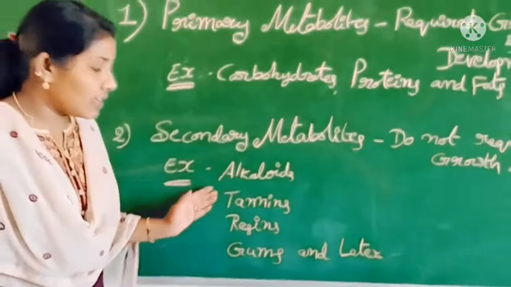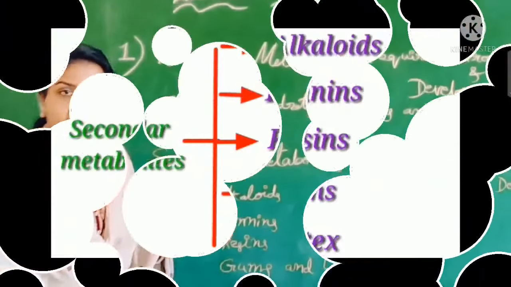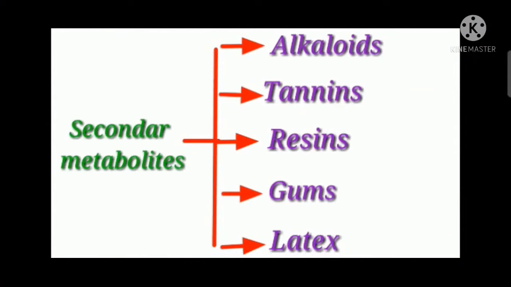These are the secondary metabolites which are produced in plants. Plants produce these chemicals for their own use, but man found the usage of these chemicals for his own benefit. They are generally colored and fragrant.